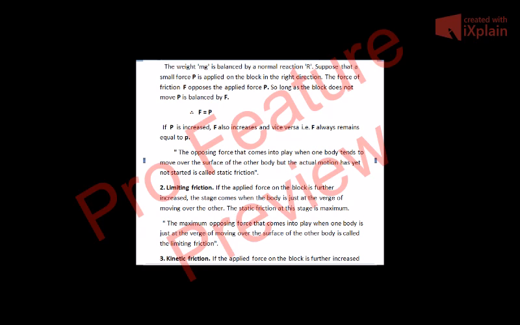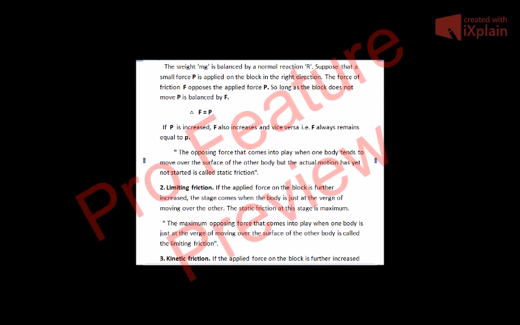Now, what is limiting friction? Again, if the applied force on the block is further increased, say beyond 14 Newton, now the body starts to move. Up to 13 Newton the body did not move. Now when I increase the force from 13 Newton to 14 Newton, the body starts moving.